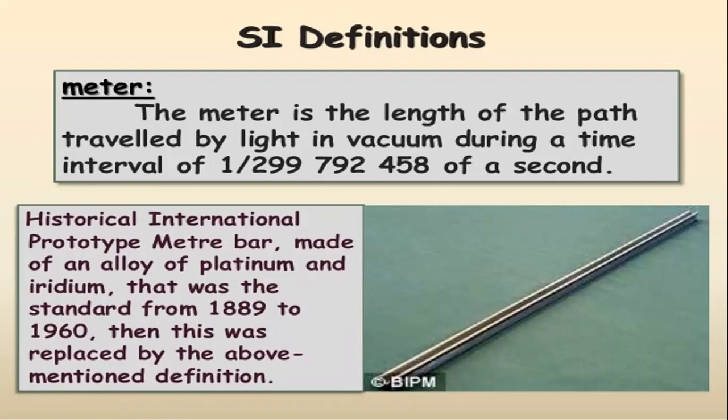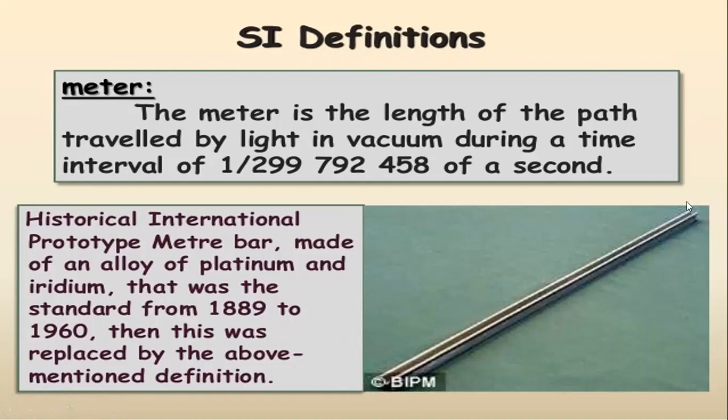Before that, till 1960, the method used to measure meter was a prototype meter bar. That is a model of a meter bar. This is made up of platinum and iridium alloy, and this was kept in the International Bureau of Weights and Measures in Paris.